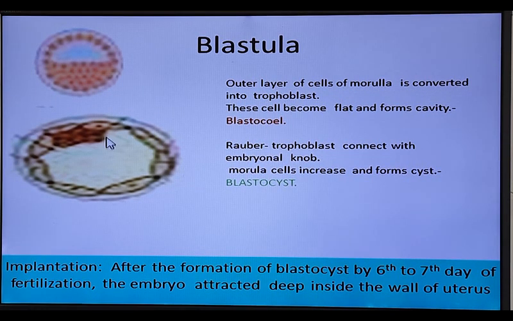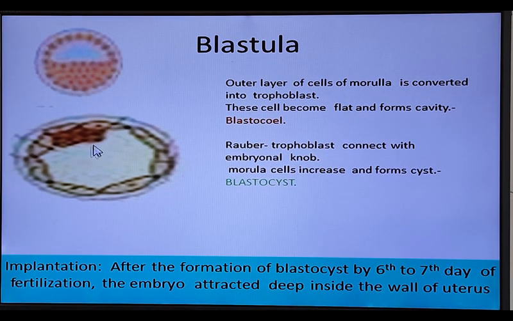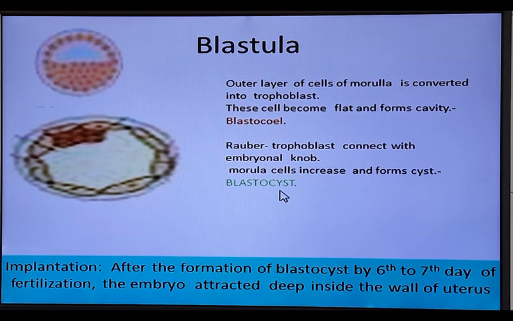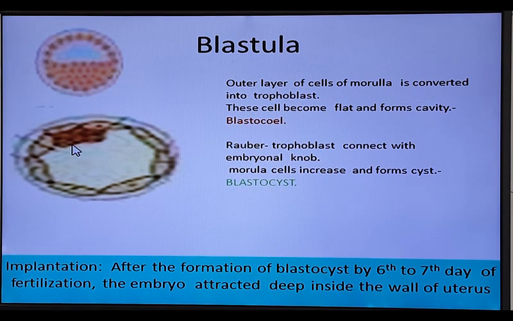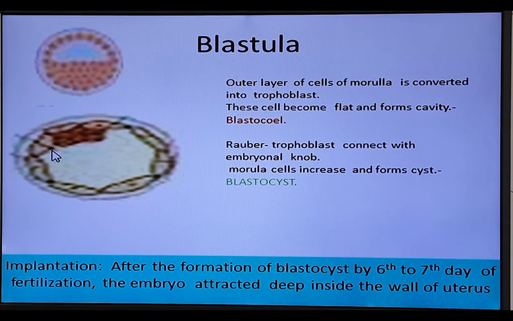The remaining cells form a cyst-like structure, and this cyst is called the blastocyst. The morula cells increase in size and form a cyst, called the blastocyst. Now this blastocyst is ready for implantation. Implantation means attachment of the embryo deep into the wall of the uterus.